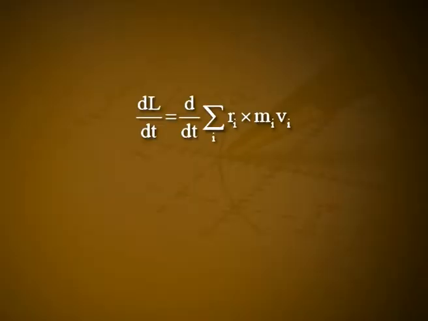Now, we shall find the law of conservation of angular momentum by considering an extended system. For this purpose, we shall differentiate equation 1. dL/dt is equal to d/dt of summation i Ri cross Mi Vi, that is equal to summation i Ri cross Mi into dVi/dt.